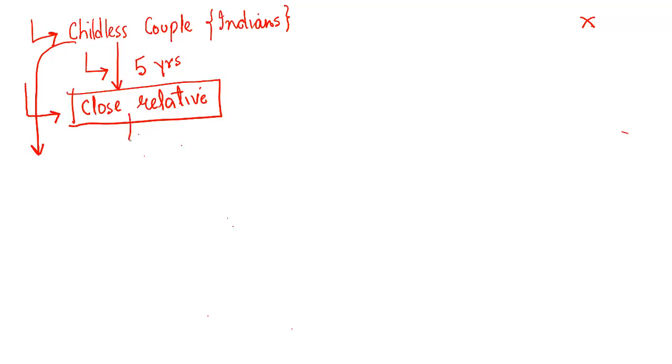But then who is this close relative? This close relative should be a blood relative of this couple, but she should also be married. She must have herself given birth to a child before. She should not be an NRI.